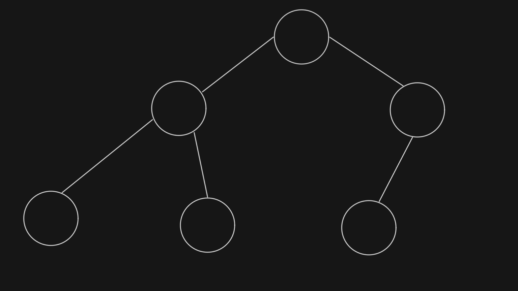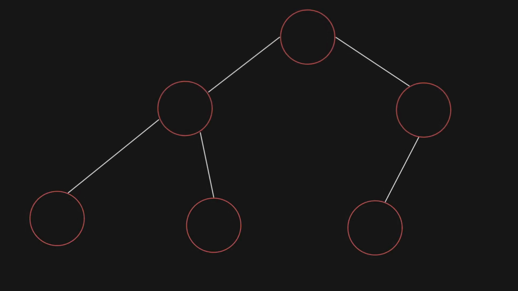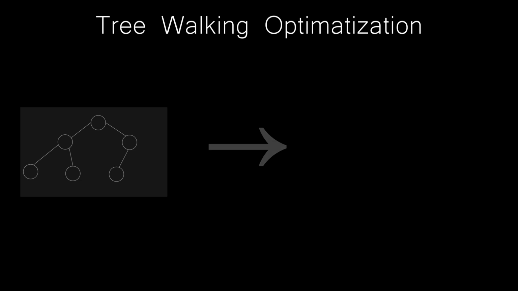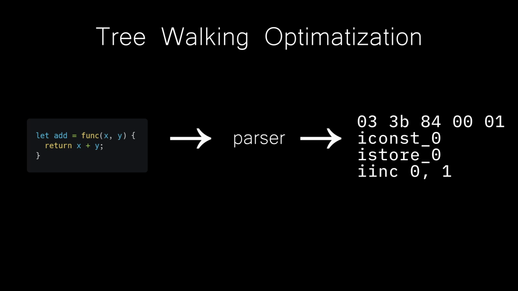The simplest way is to simply walk the tree, visiting each node and doing whatever the node represents. The strategy is called tree walking and is the archetype of interpreters. There are variations on tree walking to optimize things. Instead of interpreting the AST directly, some languages convert it to bytecode, which can then execute on a virtual machine. On other occasions, the AST is skipped completely and the parser instead emits bytecode.